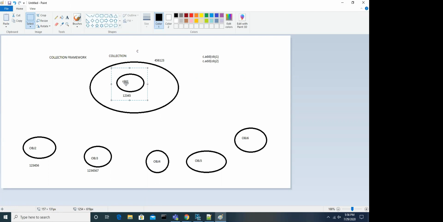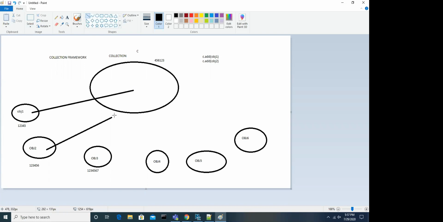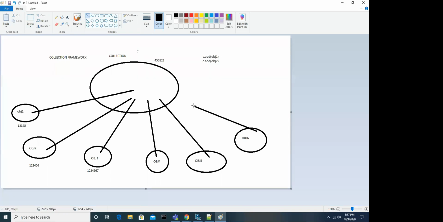Please remember that the moment you write c.add(obj1), what this code means is you are adding that individual object to a collection object. But don't think that the object is going to move and be stored here. It will be stored in that address only, the 12345 address. Only the reference will be added here. So all the address details of all individual objects will be stored here.